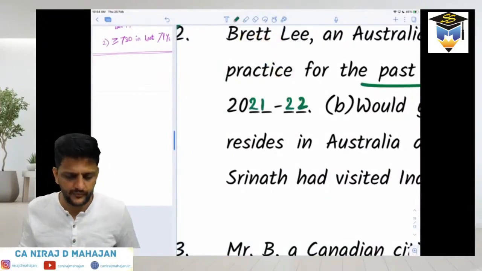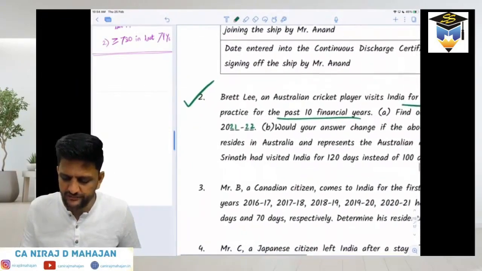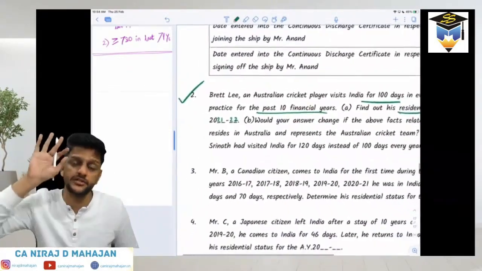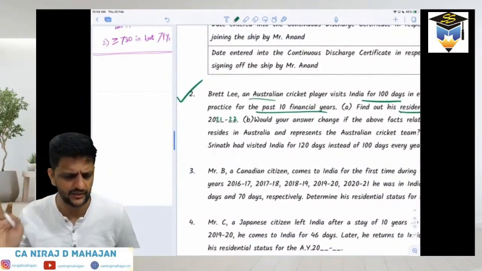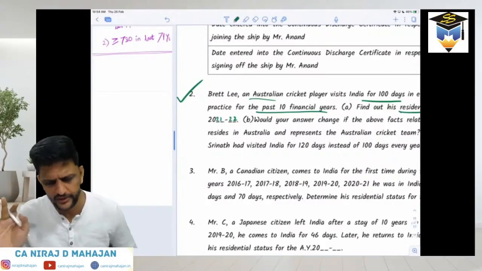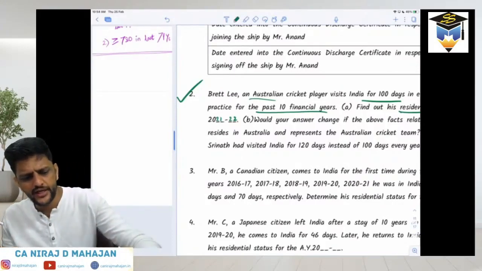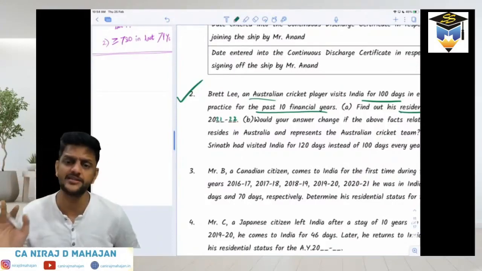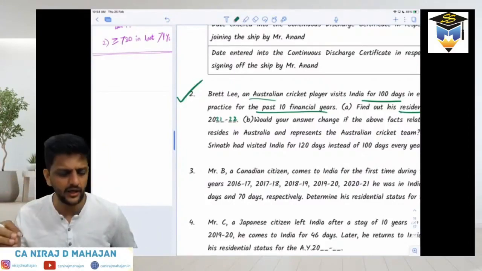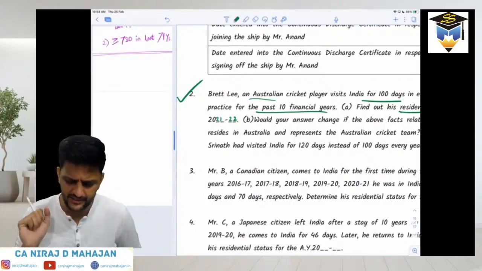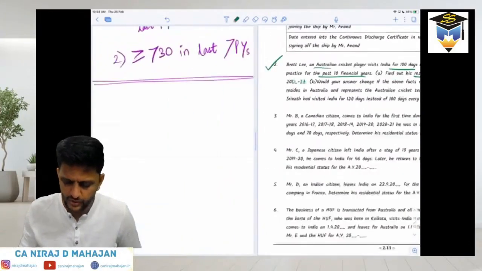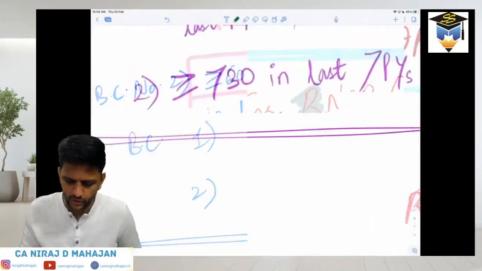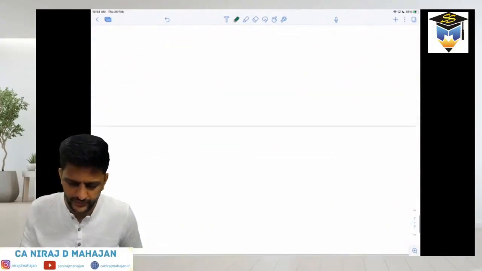What is the question? Brett Lee, obviously we know, is an Australian cricketer. That means his citizenship is of Australia, whatever. Citizenship has nothing to do with our syllabus or this chapter right now. But he comes to India every year for 100 days since the last 10 years. So in the current year, what is his residential status? Clear? Okay, so write down. Don't worry. Question number 2.